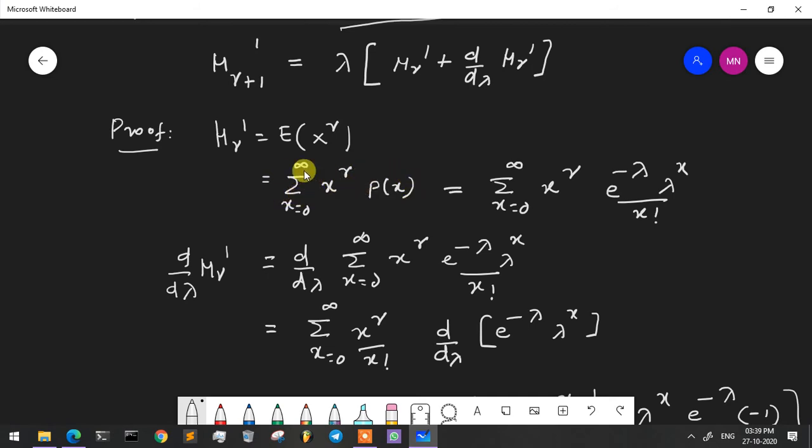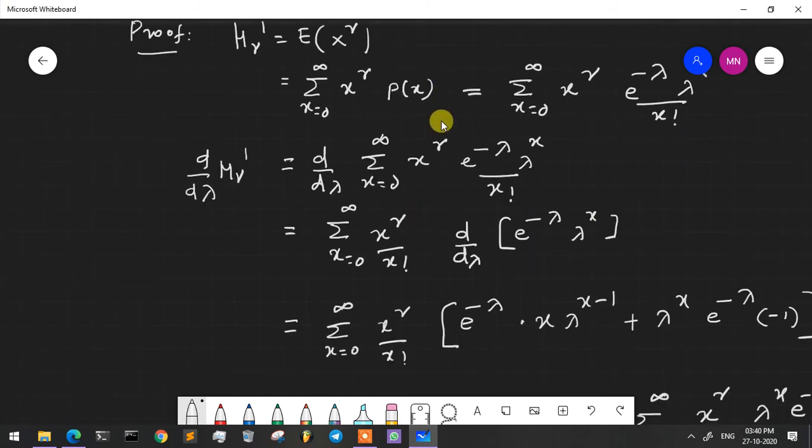Here summation occurs because Poisson is a discrete random variable. Summation x is equal to 0 to infinity x raised to r into e raised to minus lambda lambda raised to x by x factorial. Taking the derivative with respect to the parameter lambda on both sides, d by d lambda of mu r dash is equal to d by d lambda of summation x is equal to 0 to infinity x raised to r into e raised to minus lambda lambda raised to x by x factorial.